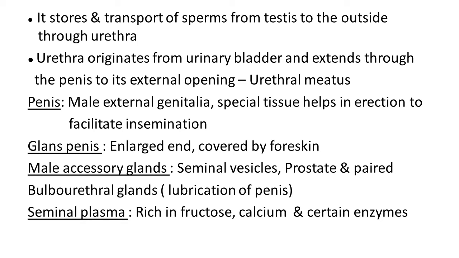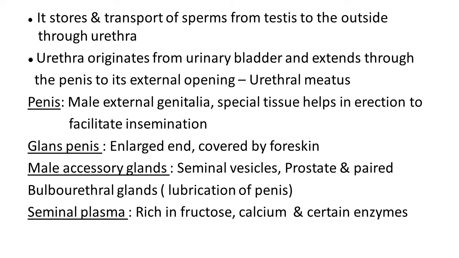Over and above these regions or parts of the male reproductive system, some glands are there. Their secretion is helpful for the reproduction process, without which it is not possible to fulfill the reproduction procedure, and they are known as male accessory glands. Which are these glands?